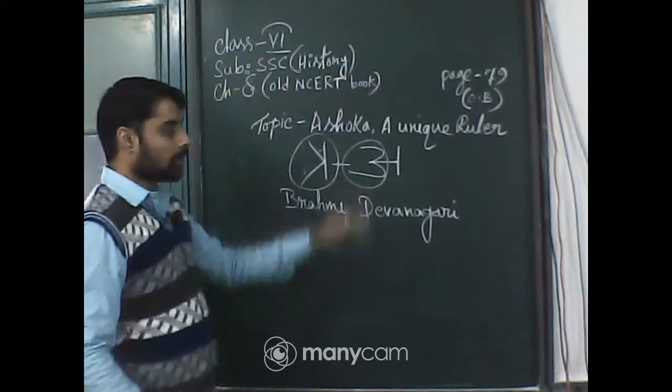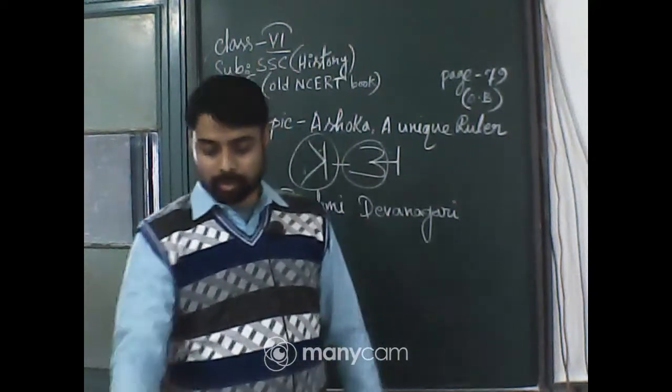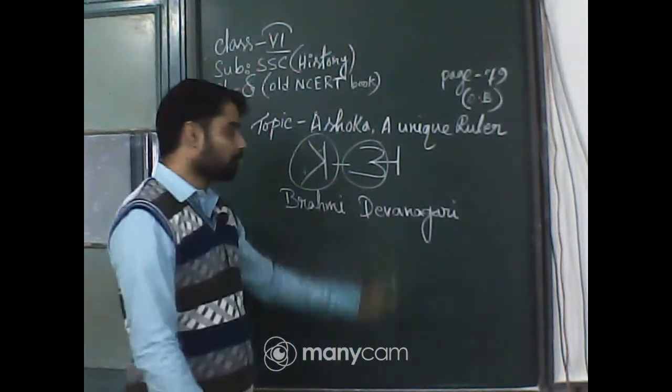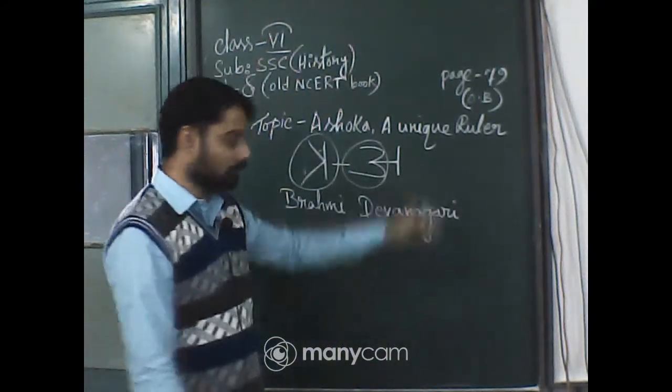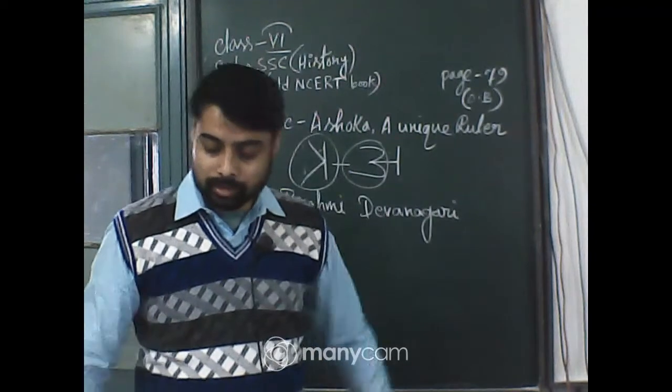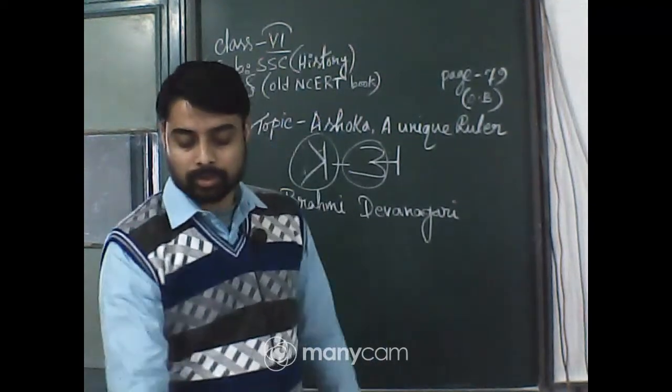The other script patterns are also mentioned in your book, page number 81, where you can see how Bengali is also derived from Devanagari, and Malayalam and Tamil also transformed in different ways.